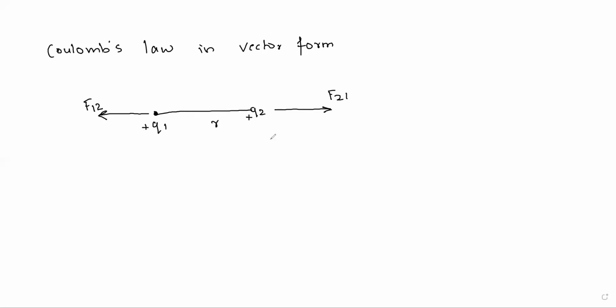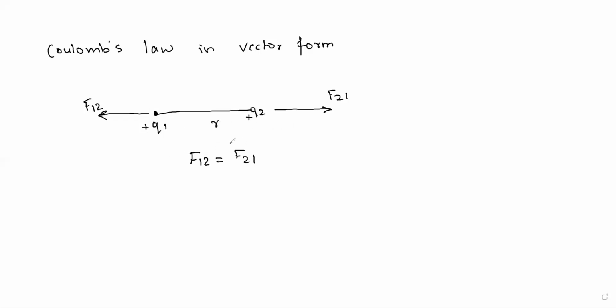So what happens magnitude wise? We know about Newton's third law, right? Force F12 is equal to force F21. So magnitude wise they are equal. But if we consider them in vector form, like Newton's third law, equal and opposite forces, they are equal forces but in the opposite direction.